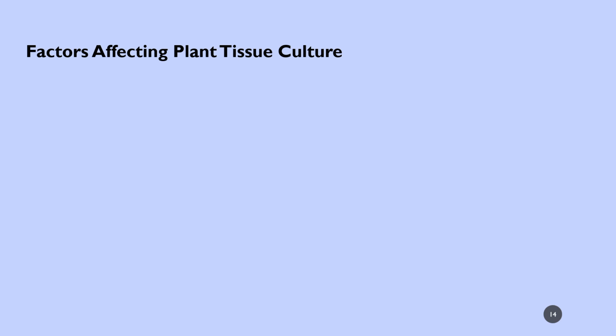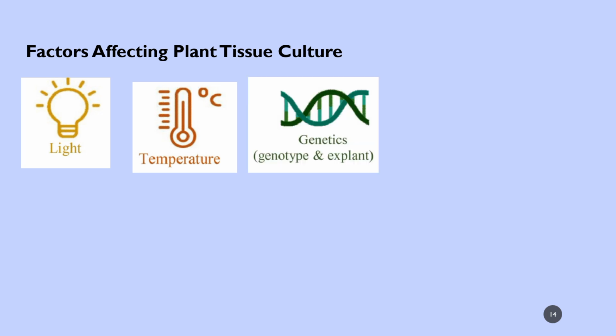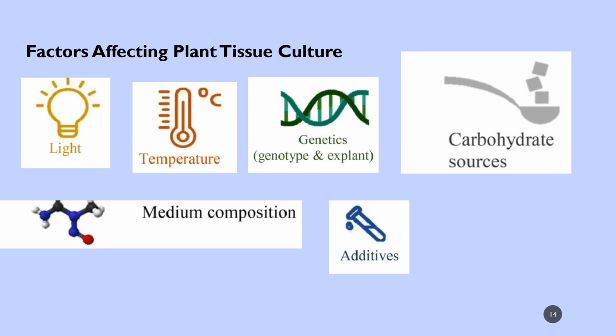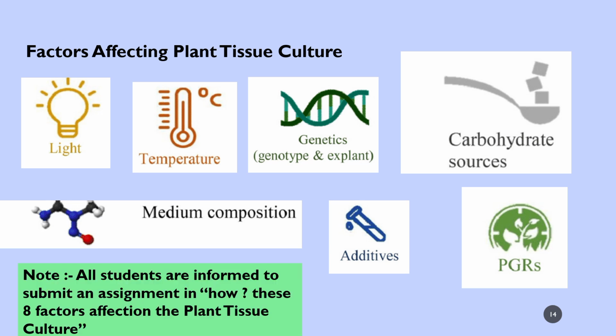Factors affecting plant tissue culture. In this, there are 8 factors, especially light, temperature, genetics, genotype, explants, carbohydrate sources, medium composition, additives, and plant growth hormones used. So there are 8. I have given an assignment for the students in this slide. By seeing this slide, all the students are informed to submit an assignment, to think about and refer to how these 8 factors affect plant tissue culture.